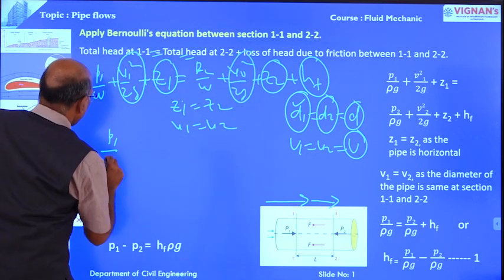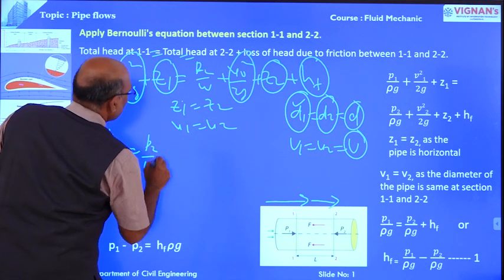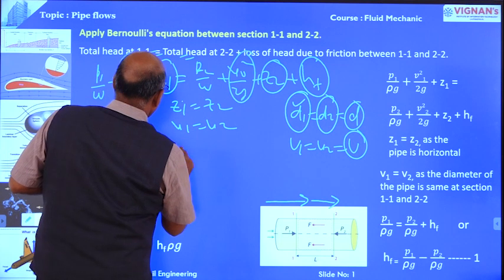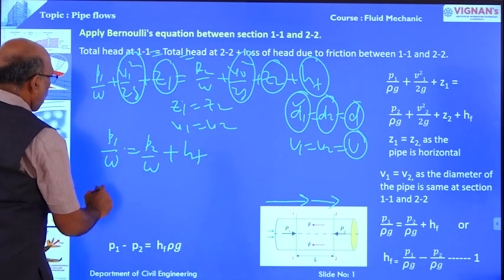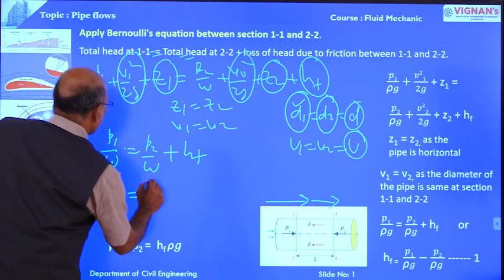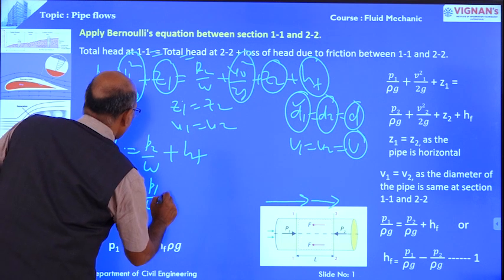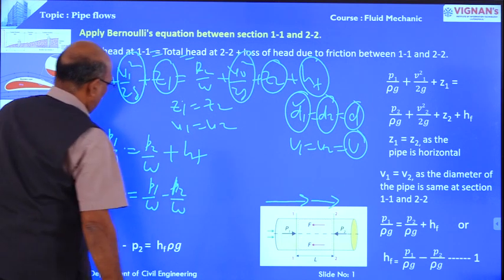Therefore, P1 by W is equal to P2 by W plus head loss due to friction. Right? Or HF is equal to P1 by W minus P2 by W. This is the equation we have.